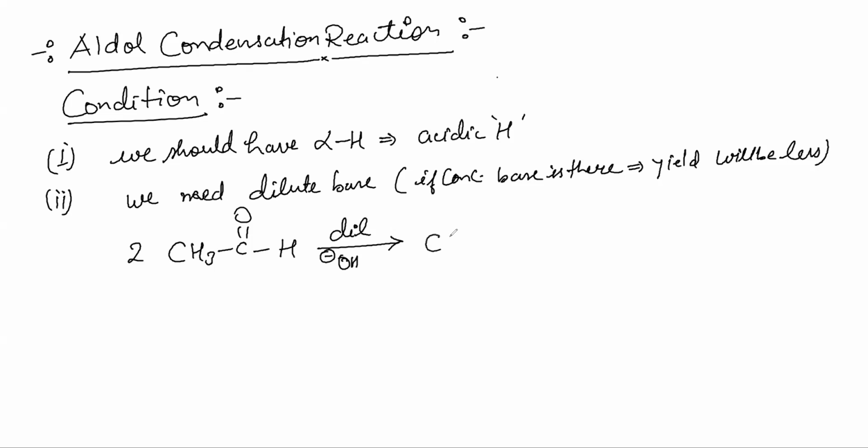At first, you get this. And upon heating, of course in the presence of OH minus only, it loses water like this, and you get something like this.